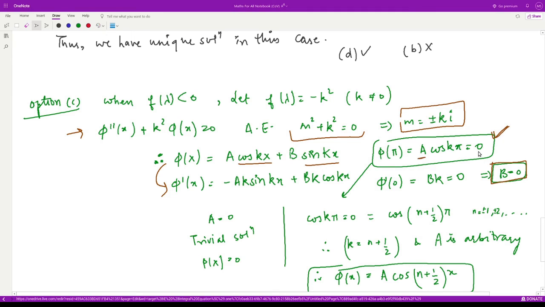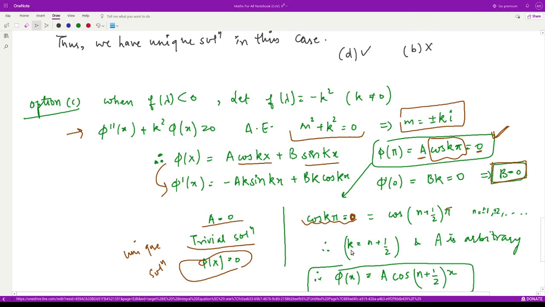Either we have a as 0 or this cos k pi is equal to 0. Now if you take a to be 0, we again land up at trivial solution, and we have the unique solution as phi of x is equal to 0. But what if we have cos k pi is equal to 0? If cos k pi is equal to 0, in this case, if we assume this, we have unique solution, right? And in this case, we are saying at what values cos is 0? Cos is 0 at the odd multiples of pi by 2, right? So it would be n plus 1 by 2 into pi.